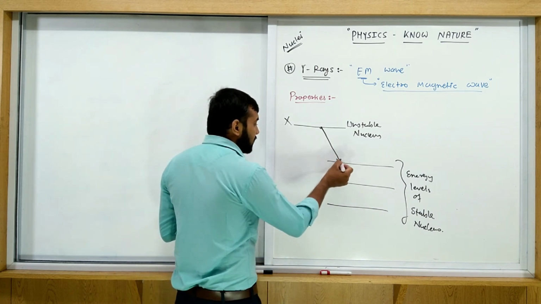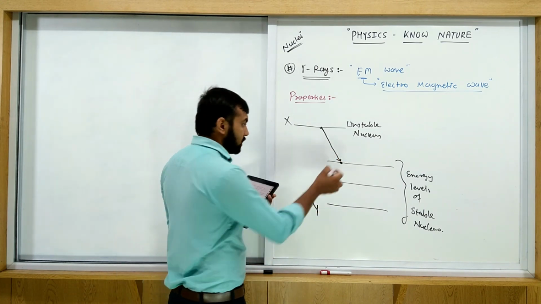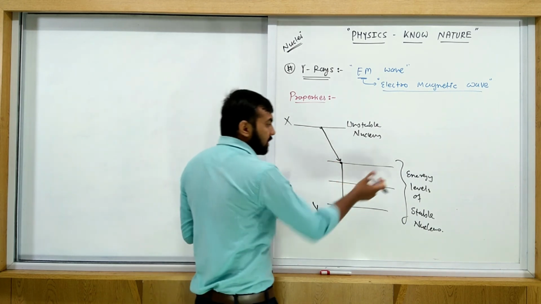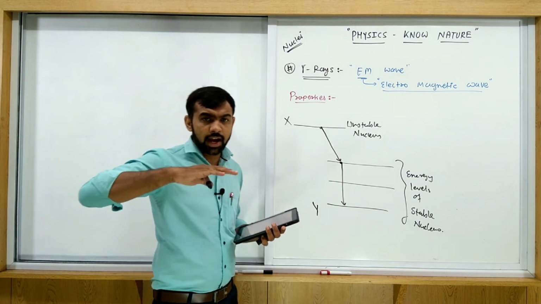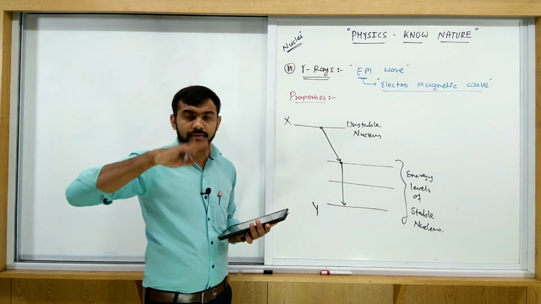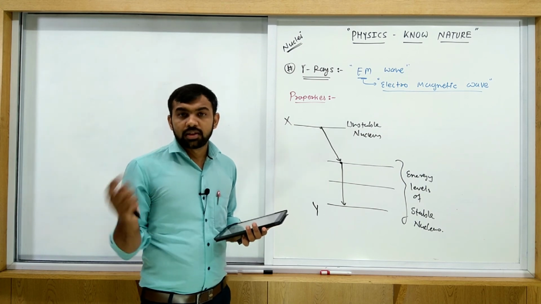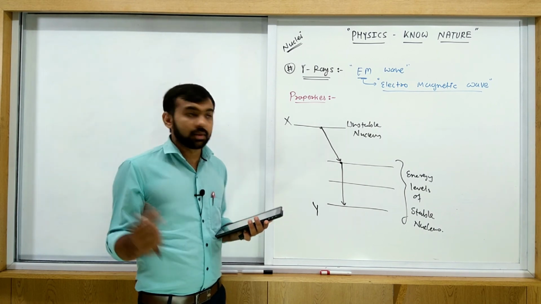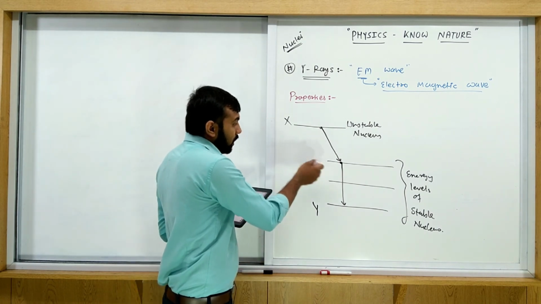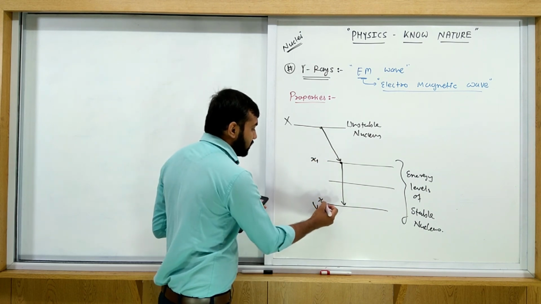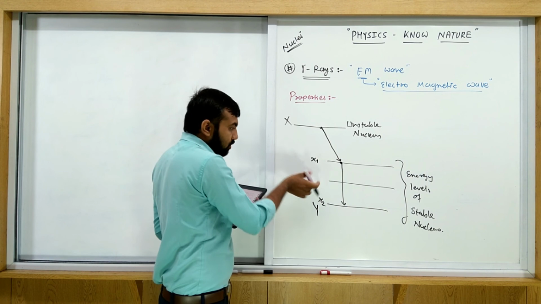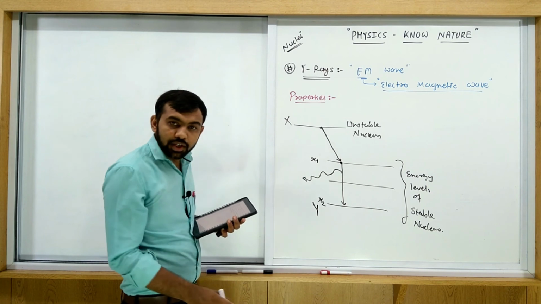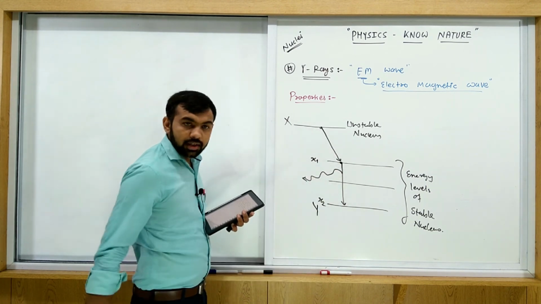If gamma rays are produced from a particular transition, see, this energy gap is fixed. This energy gap does not change, as we studied in atoms. If you consider hydrogen, for the first and second orbit, the energy gap is fixed and does not change. Similarly for second and third, the energy gap is also the same. Here this energy is x1 and here the energy is x2, so the gap is fixed.